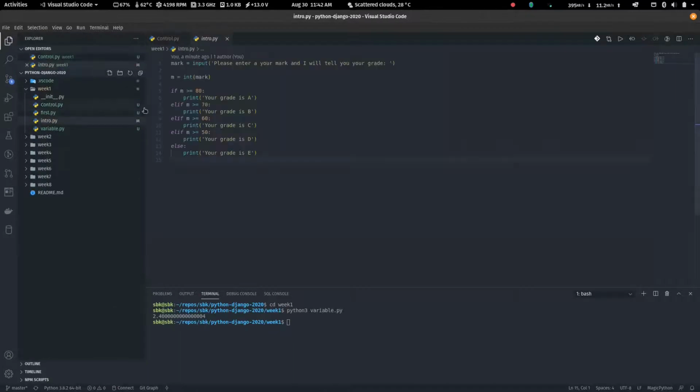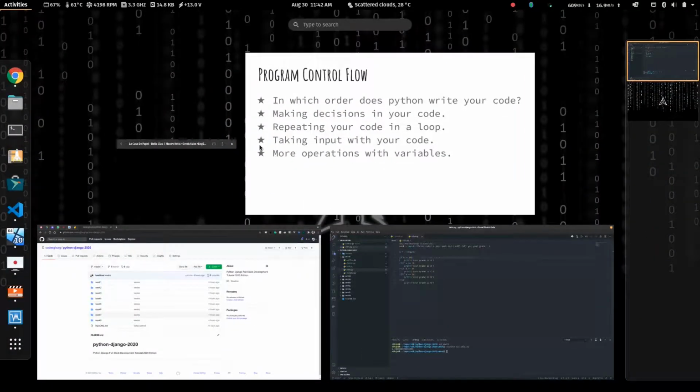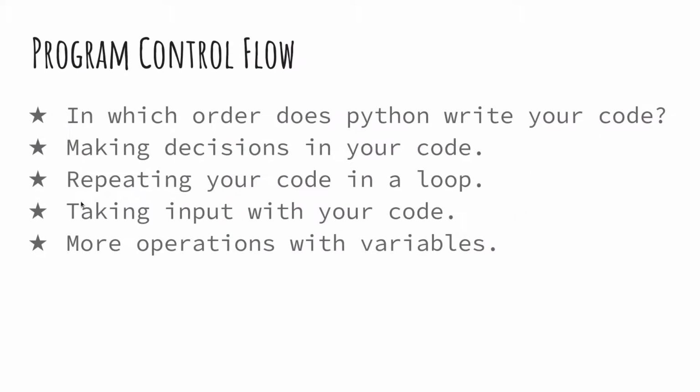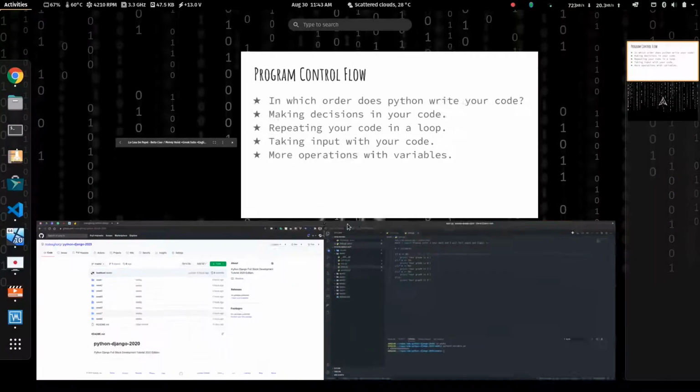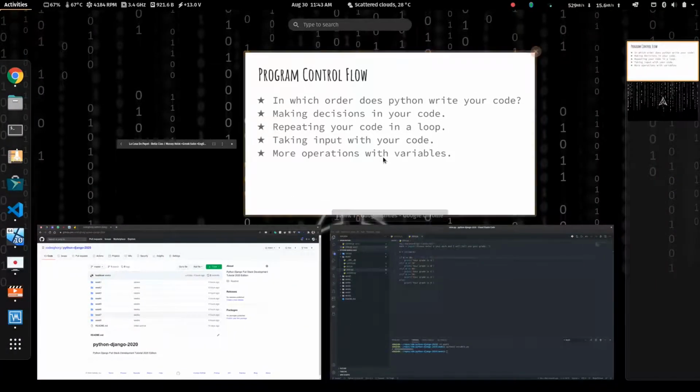So if you remember, in the intro.py, I made some decisions. I said, please enter your mark, and if m is greater than this. So this is a decision. You are telling it, okay, if this is happening, then do this. If this, then do that. That's a decision you are making. And then how do you repeat your code in a loop? We'll come to that. And then how do you take input with your code, and then more operations with variables, right?